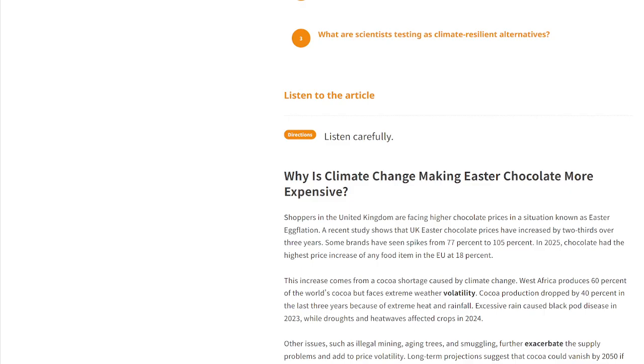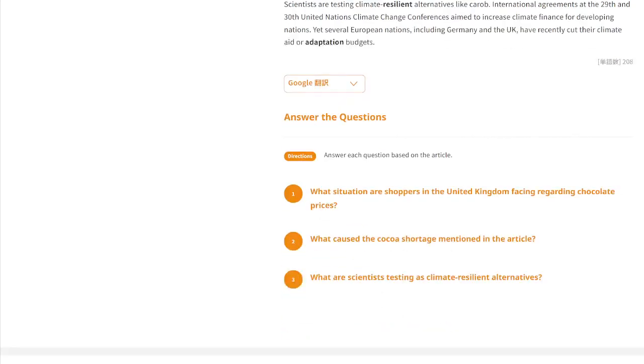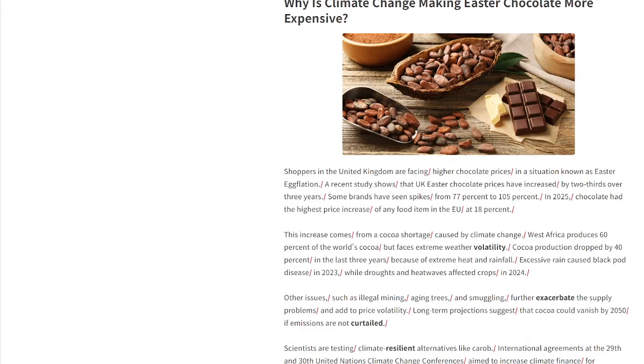So now let's move on to the read out part. Yeah, you can start reading the article now. Why is climate change making Easter chocolate more expensive?